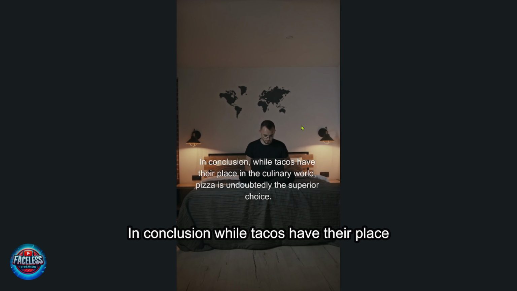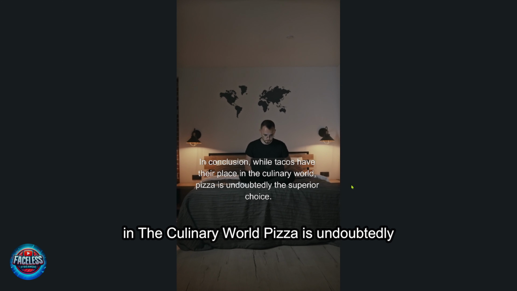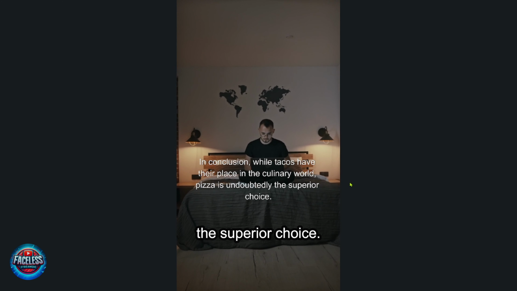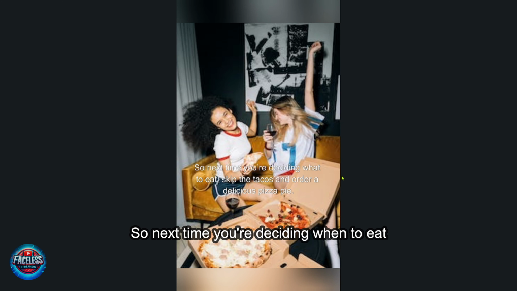In conclusion, while tacos have their place in the culinary world, pizza is undoubtedly the superior choice. So next time you're deciding what to eat, skip the tacos and order a delicious pizza pie.